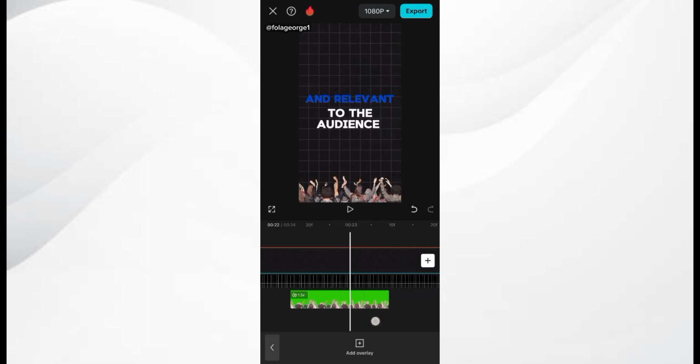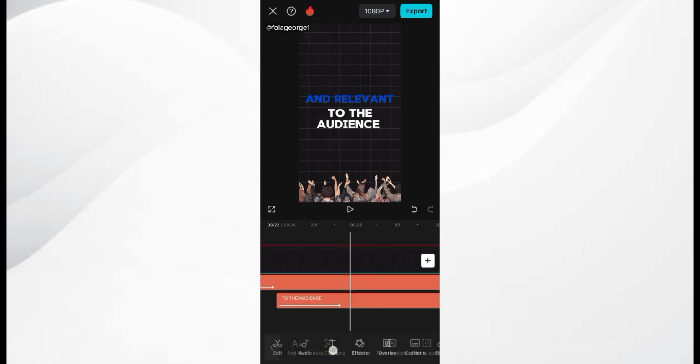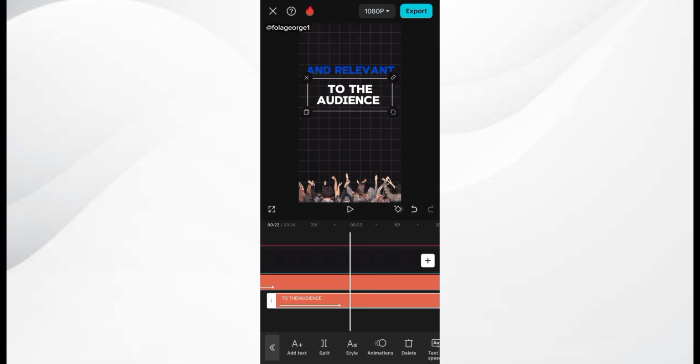Okay. Click on the audience animation. Just increase the size a little bit more. So the text, drag it upward. The audience text, drag it also upward.